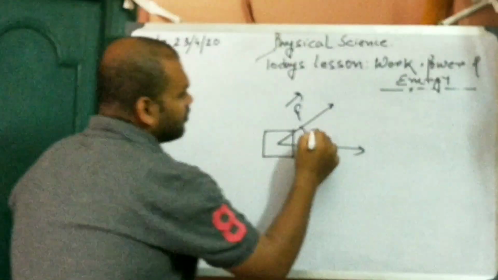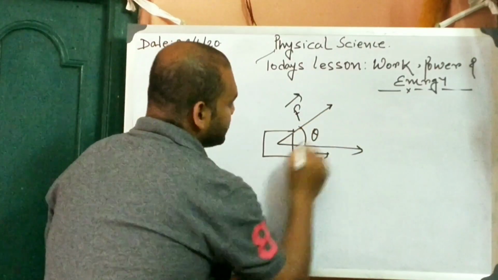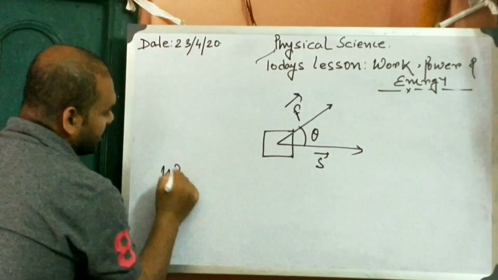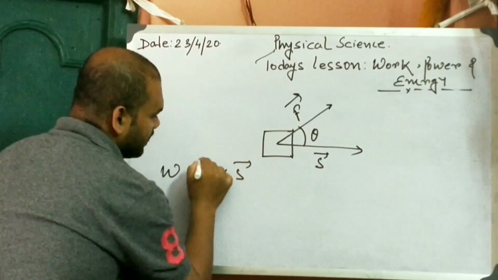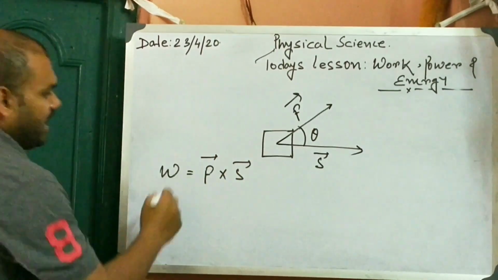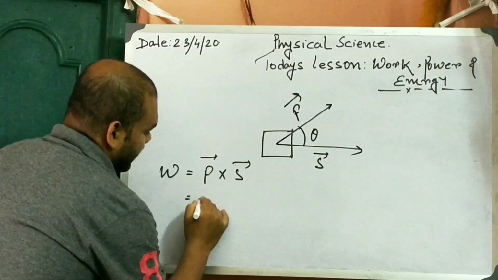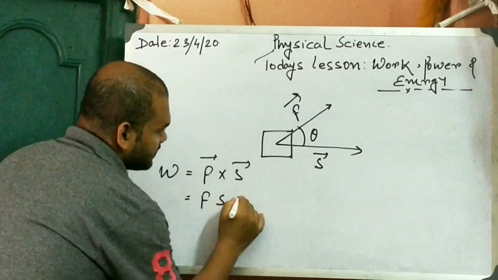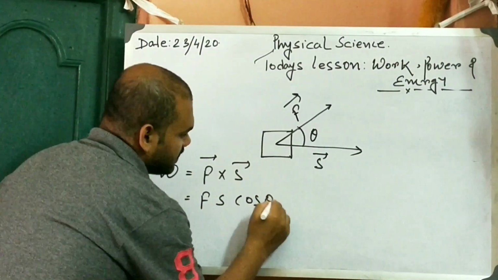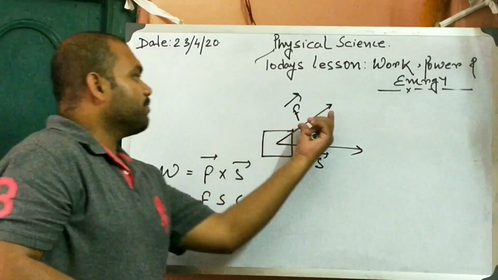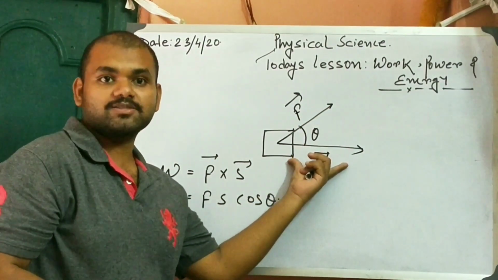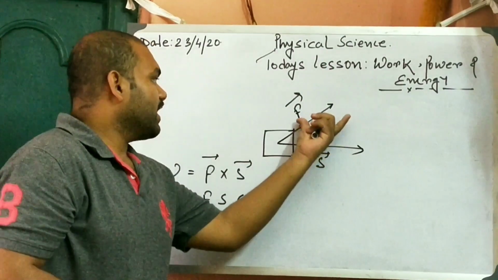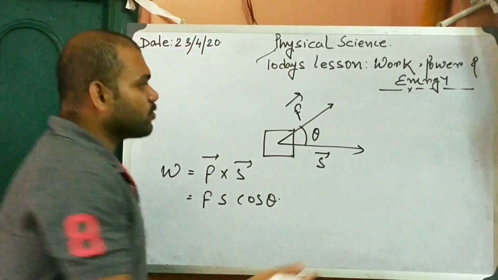In this case, work done W is equal to F into S, and this is equal to F into S into cos theta, because the portion of the force which acts along the displacement is F cos theta. Now what is cos theta?